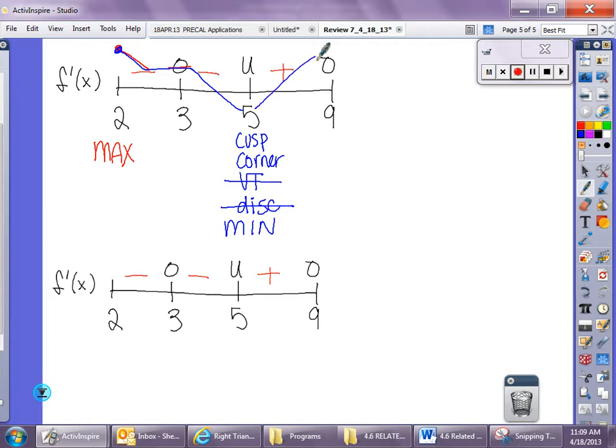Then we're going to go back up to a point. All right. And so this one here has to be a max. So let's say I wanted to know where the absolutes were.